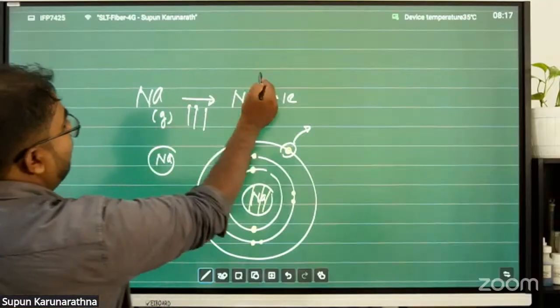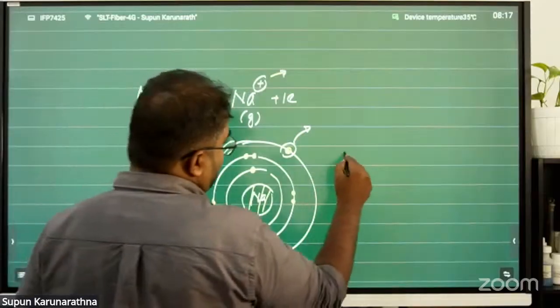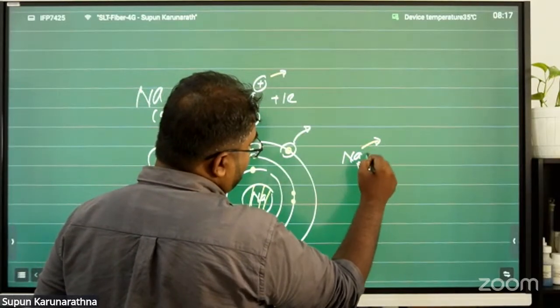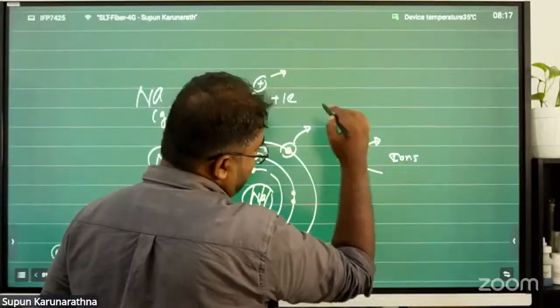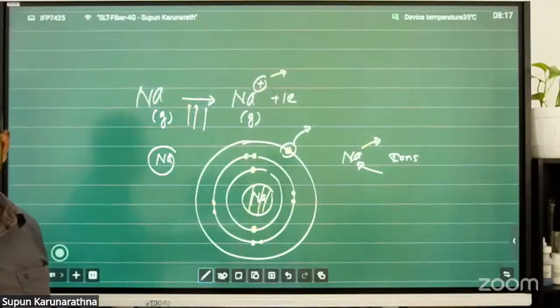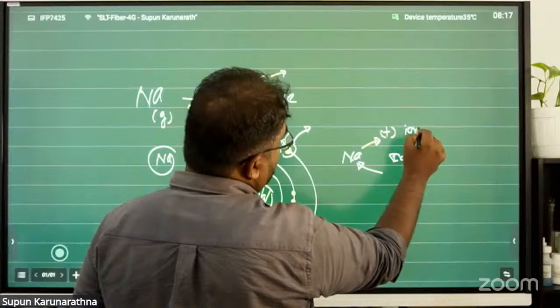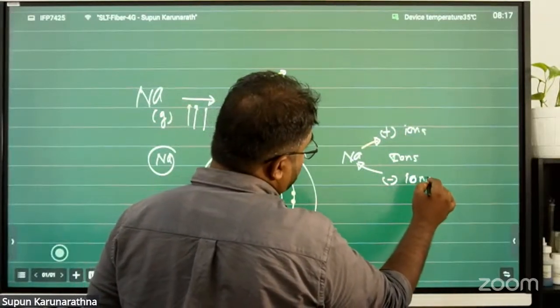After removing electrons, it becomes an ion. After removing or gaining electrons, certain elements become ions. Removing electrons, they become positive ions. Gaining electrons, they become negative ions. How does this happen?